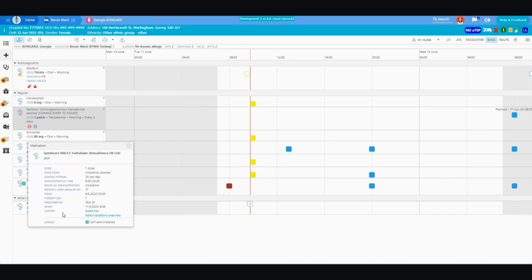Users can mark the administration as self-admin on the administration window when recording the administration. When this is recorded, the prescription changes to self-admin for all future administrations. When recording administration for an already defined self-administered prescription, the self-admin administration result is automatically selected.